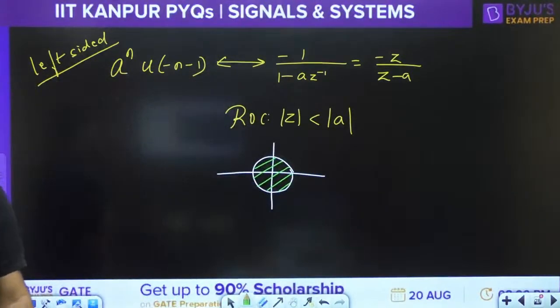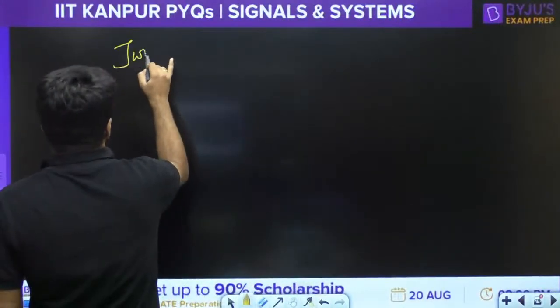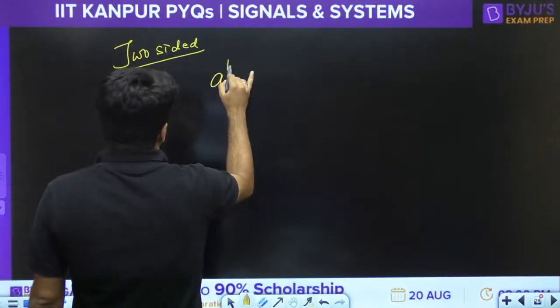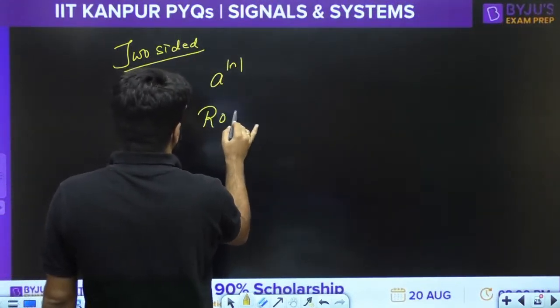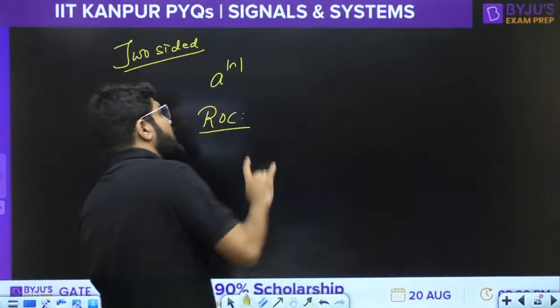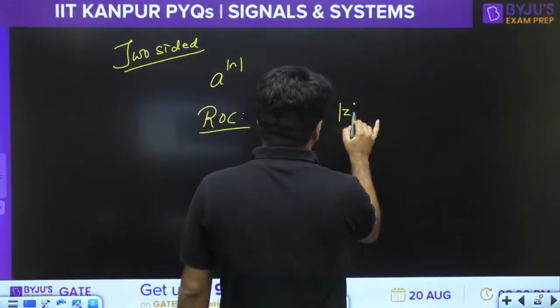If I give you the next story, that is the two-sided, that is a raised to the power mod n. Only the ROC case is important here. For a raised to the power mod n, what is the ROC? So again the ROC will be a finite ring.